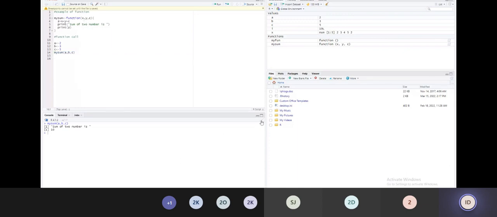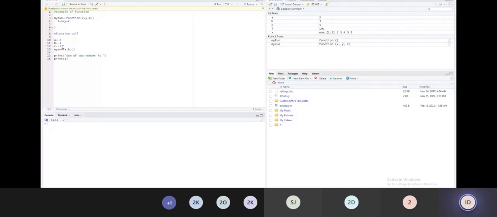Okay, now the third change. Yes, I would like to calculate the result here, but I don't want to print in the function. I want to print after the function. I would like to print after this, and I put it here. See what change I did.